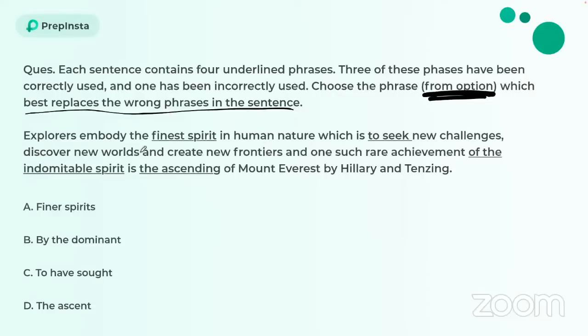Explorers embody the finest spirit in human nature, which is to seek new challenges, discover new worlds, and create new frontiers. And one such rare achievement of the indomitable spirit is the ascending of Mount Everest by Hillary and Tenzing. Now, this entire sentence, if you see over here, is in a simple present tense form. All right.